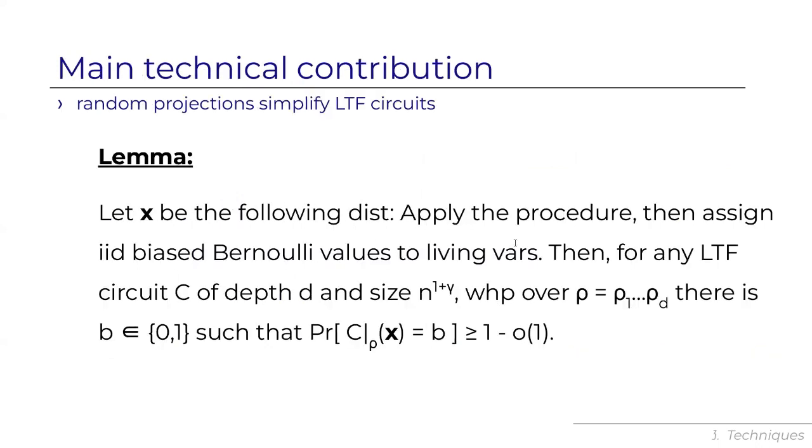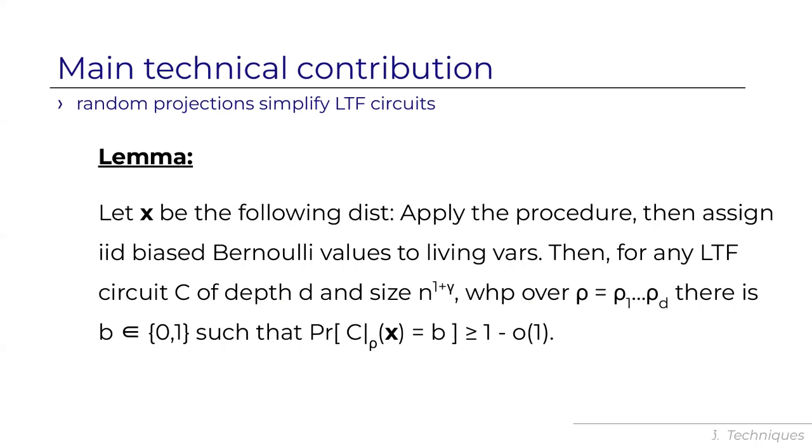The main lemma is this. Consider the following distribution. Apply the projection procedure, and then assign IID biased Bernoulli values to the living variables with a suitable bias. Then, for any LTF circuit of depth d and size n^(1+gamma), with high probability it simplifies. So with high probability over the choice of restriction rho, there is a constant such that the circuit evaluates to this constant with very high probability over x conditioned on this rho. Okay, so the circuit is essentially constant under the restriction.